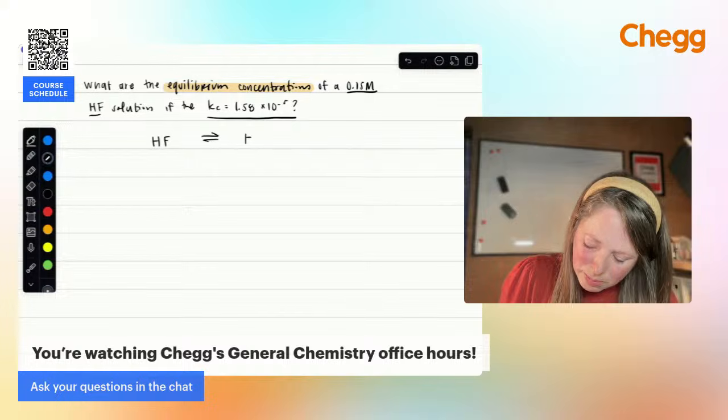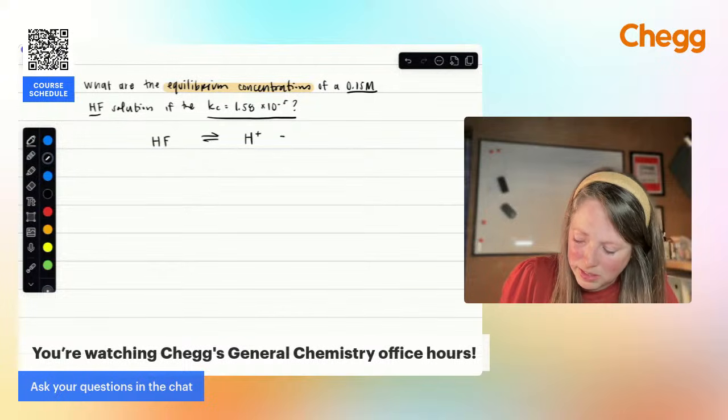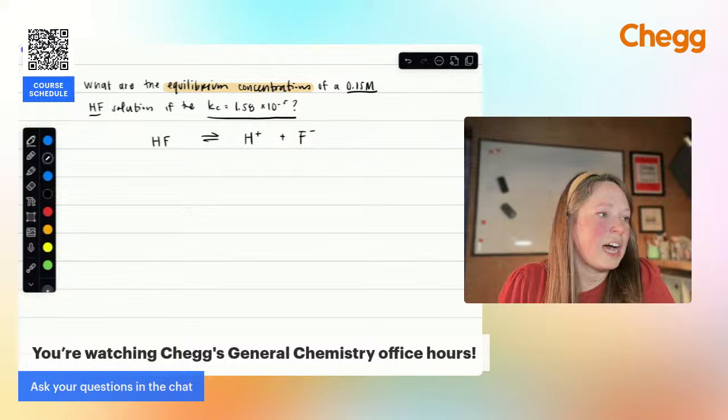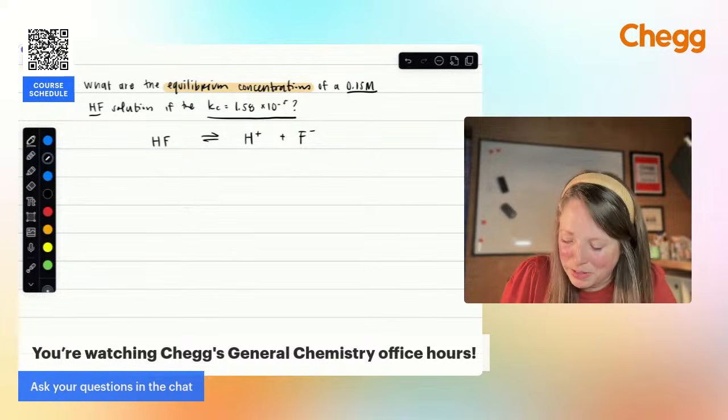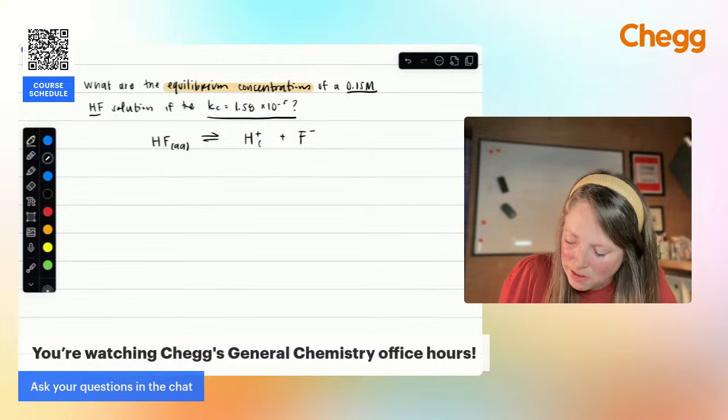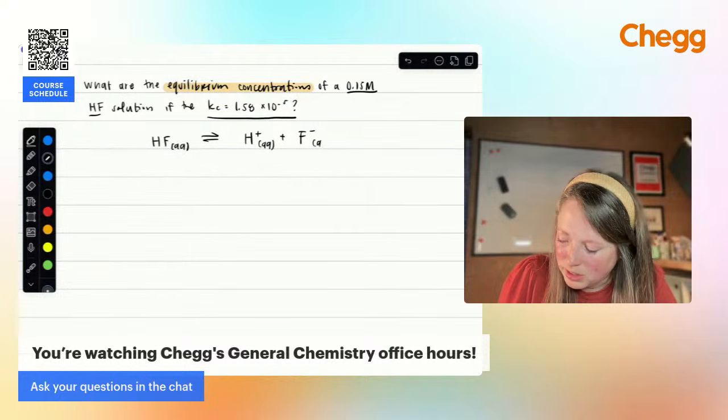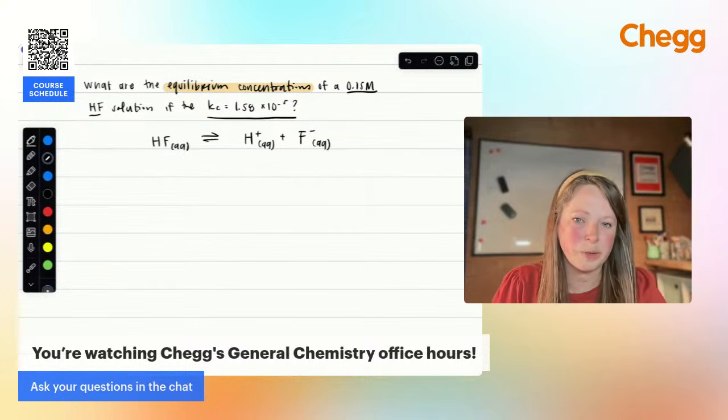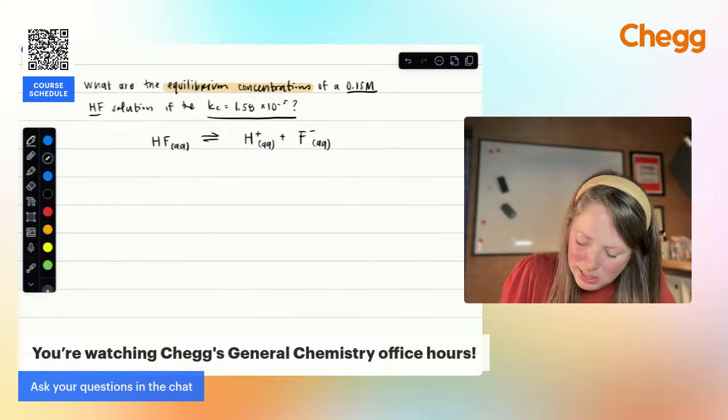It's going to separate or ionize into H plus and F minus. I should include the states here. Everything's going to be aqueous. If you have a liquid or a solid, remember you do not include those with Kc, any of your equilibrium expressions. All right, so that's my reaction.